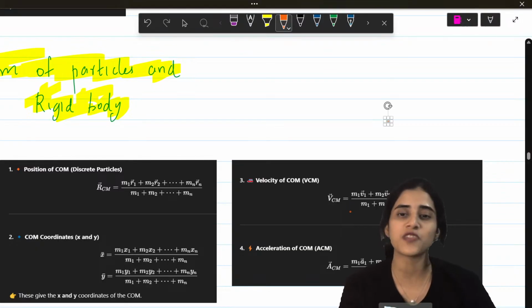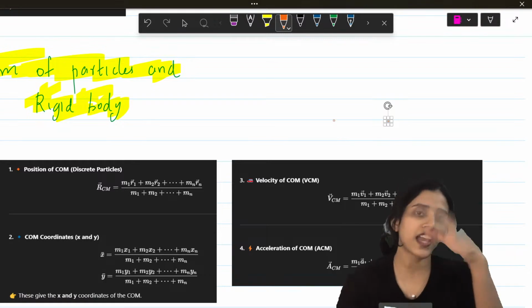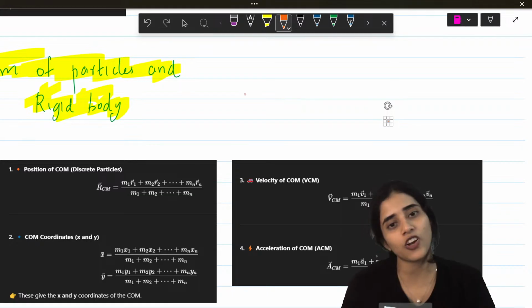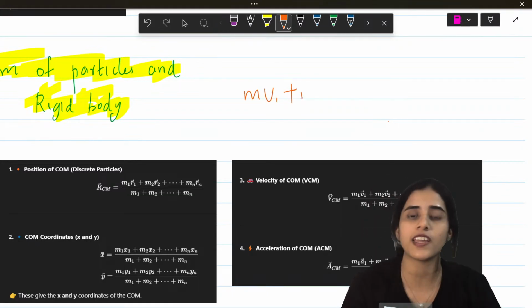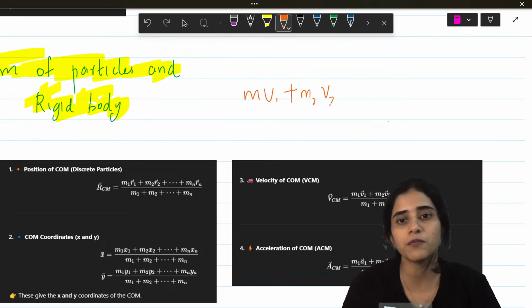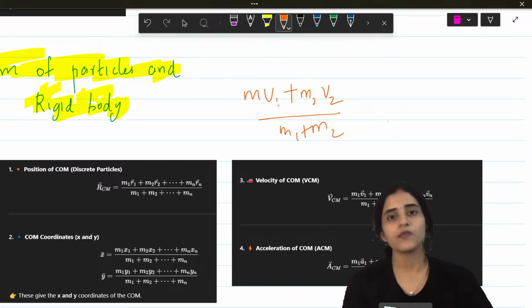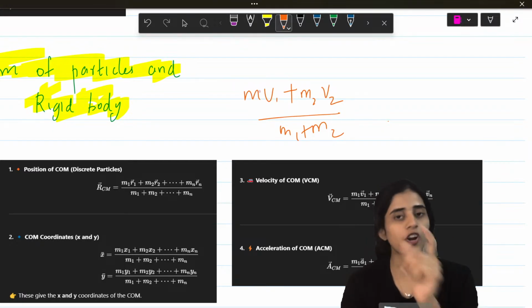Now, velocity of the center of mass is how? For X coordinate I put X, for Y coordinate I put Y, and for velocity I'm going to put V there.